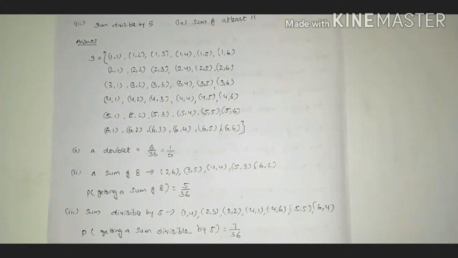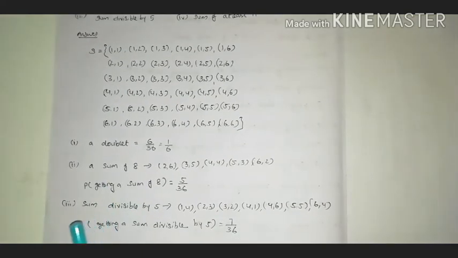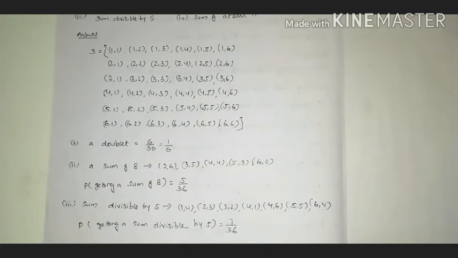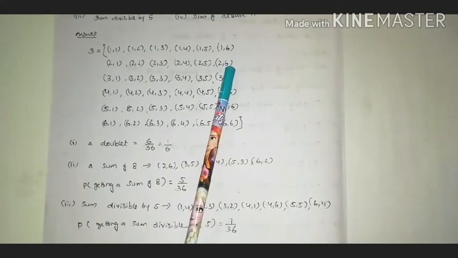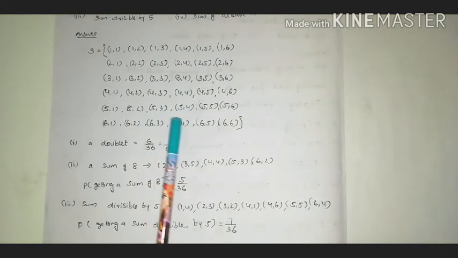And the next thing is getting a sum of 8. What is the possibility of getting a sum of 8 from these 36 outcomes? When you check, 2 and 6 sum to 8, 3 5 is 8, 4 4 is 8, 5 3 is 8, and 6 2 is also 8. That is 2 6, 3 5, 4 4, 5 3 and 6 2: 5 favorable outcomes out of 36. So the probability of getting a sum of 8 is 5 by 36.